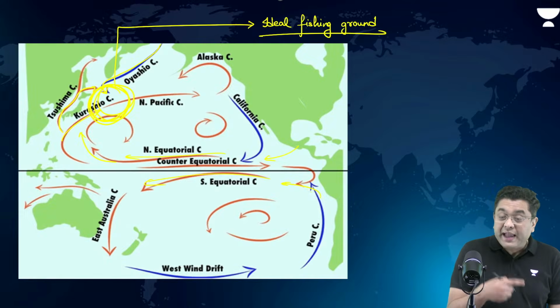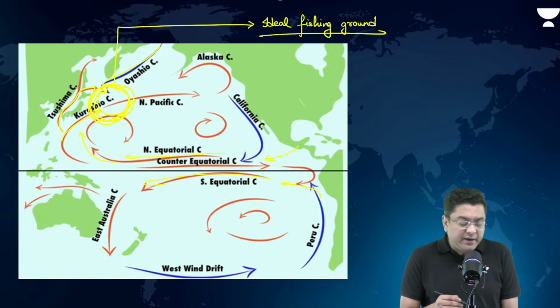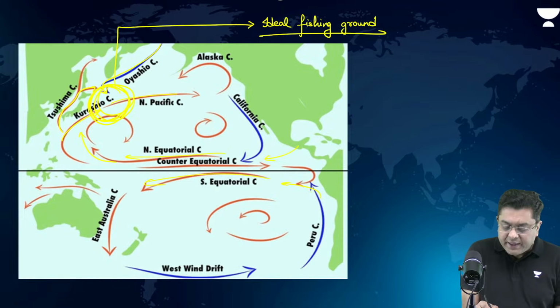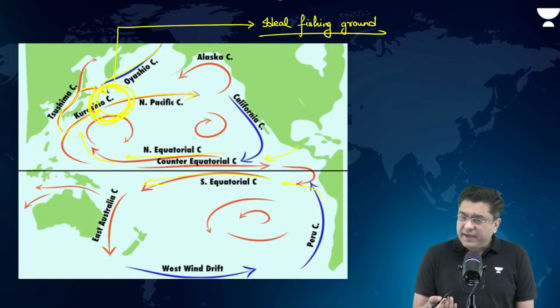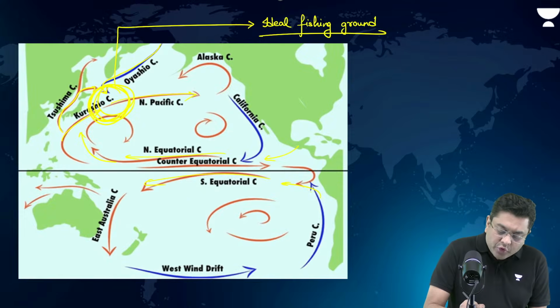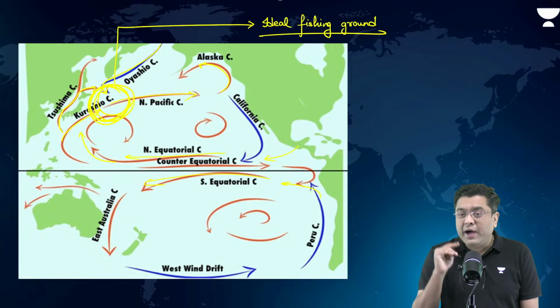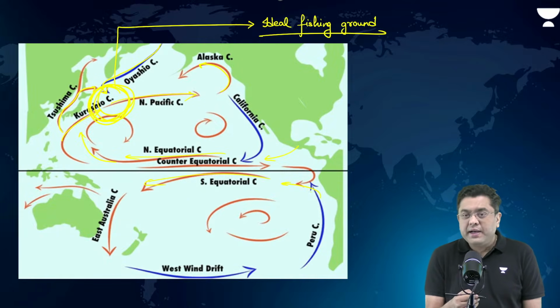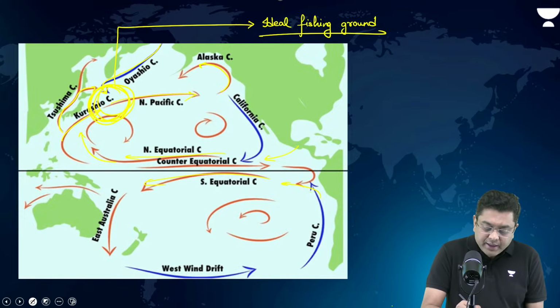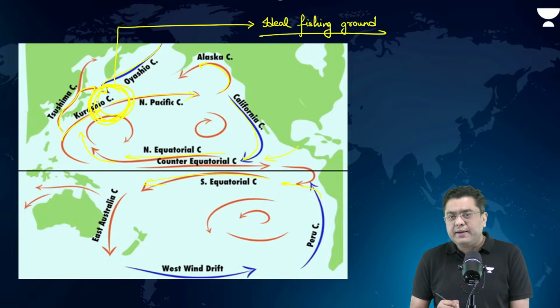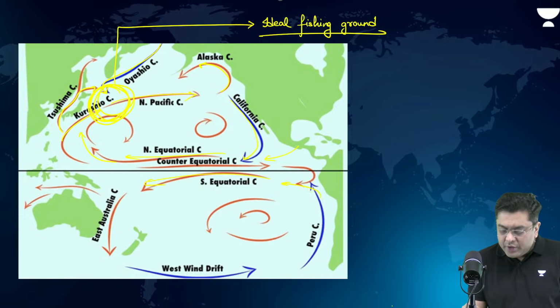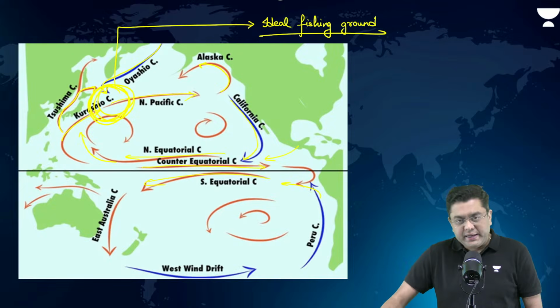Then, there, you had the North Atlantic drift. Here you have the North Pacific current. It moves, it gets divided. This goes to the higher latitude. Any ocean current moving from lower to higher latitude will be a warm current. So, warm Alaska current, but a cold California current. Here also, a counter equatorial current is generated.